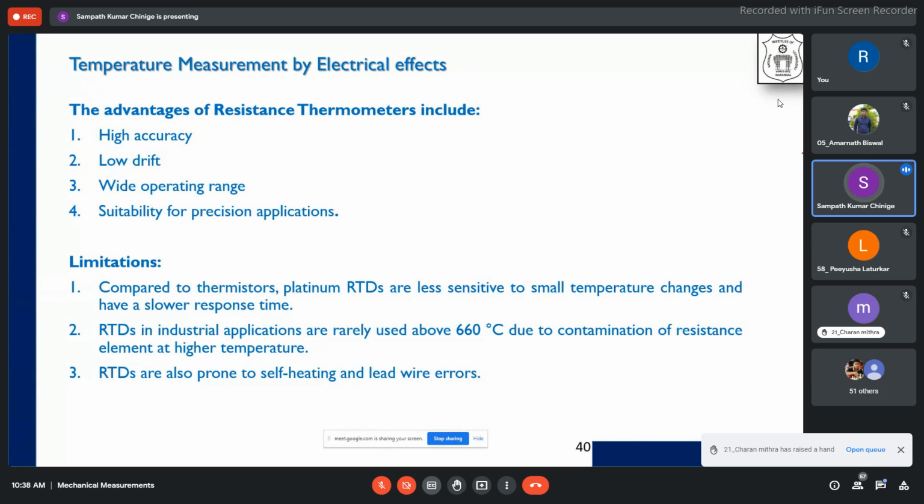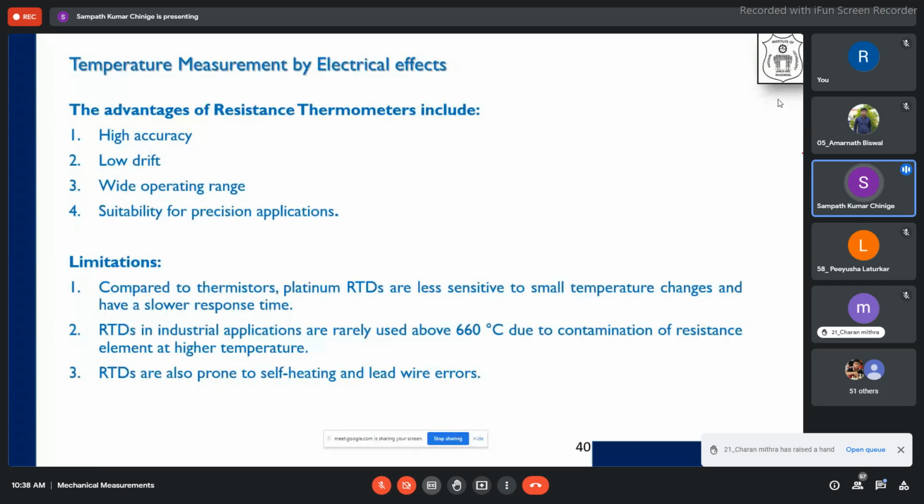Platinum RTDs are less sensitive to small temperature changes and have a slower response time. The problem with RTDs is the response time. When you are making dynamic measurements, when you are preparing these RTDs, you have a protective sheath. If it is too much covered over the surface, your response time will increase. For detecting the temperature, it will take more time to respond. So for 90% of the input to show as an output, it will take more time. And for small temperature changes, it may not change any output because of the protective sheath that we form over it.